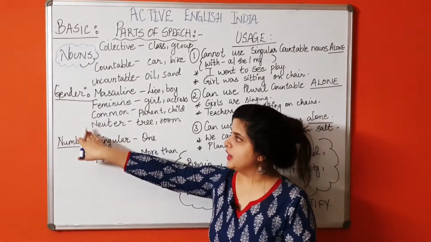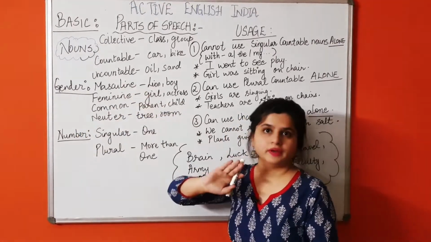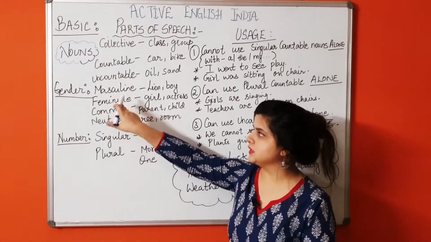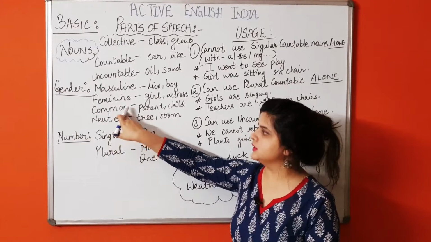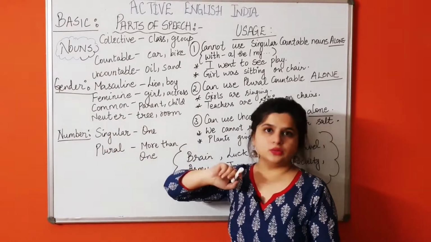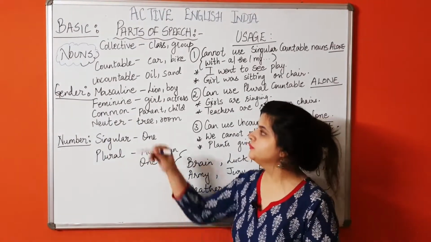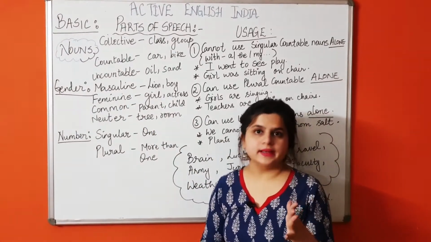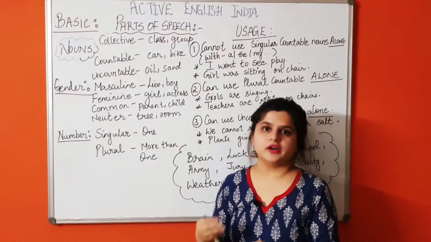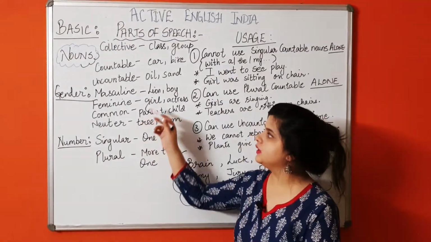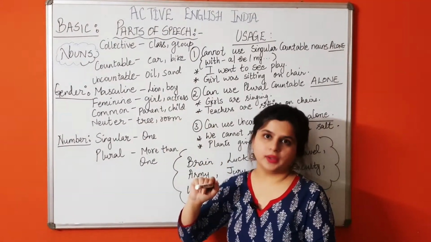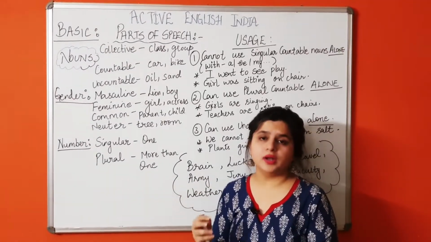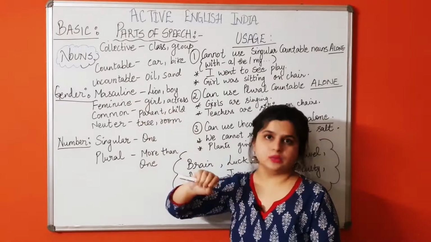Now based on gender, there are 4 kinds of nouns. 4 kinds of nouns classification. First is masculine, second is feminine, third is common, and fourth is neuter or neutral. Understood? Masculine refers to the male of a species. Any species which corresponds to the male. For example, lion, boy, man, or bachelor. All these are masculine nouns.